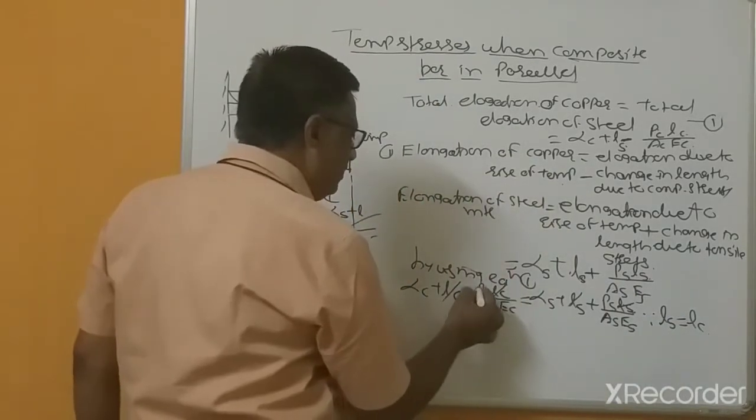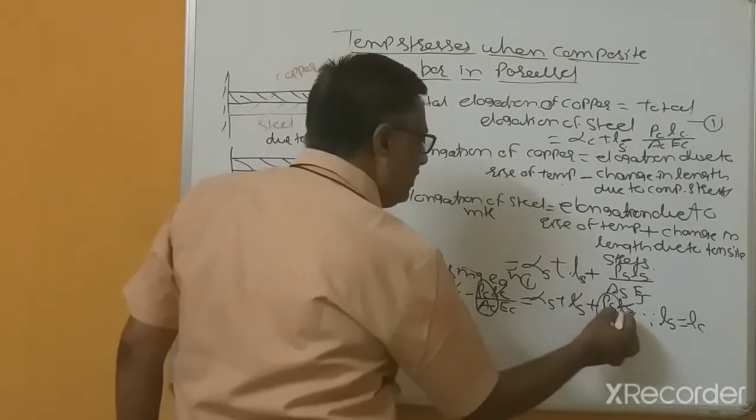And now this is nothing but P C divided by A C, P S divided by A S.